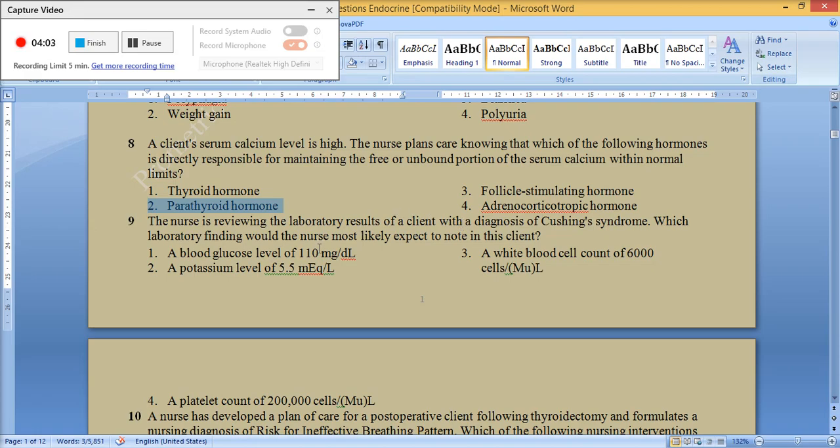The nurse is reviewing the laboratory results of a client with a diagnosis of Cushing syndrome. Which laboratory finding would the nurse most likely expect to note in this client? 1. A blood glucose level of 110 mg per dL. 2. A potassium level of 5.5 milliequivalents per liter. 3. A white blood cell count of 6000 cells per liter. 4. A platelet count of 2 lakh cells per liter. The correct answer is 2. A potassium level of 5.5 milliequivalents per liter.